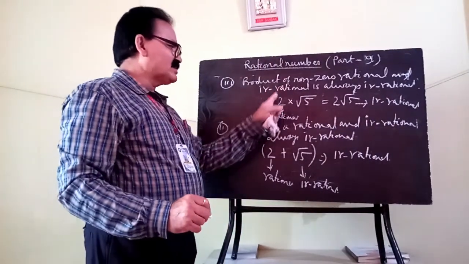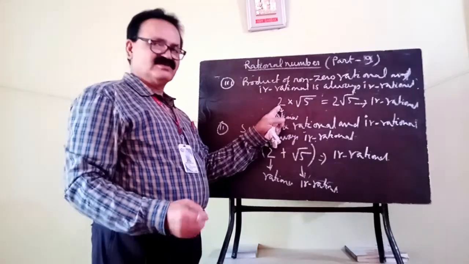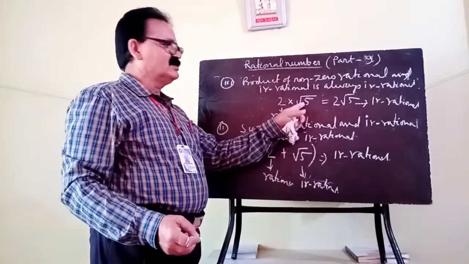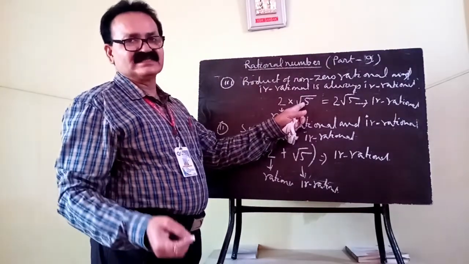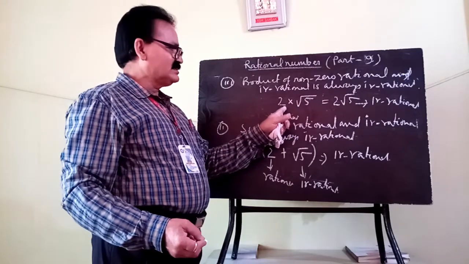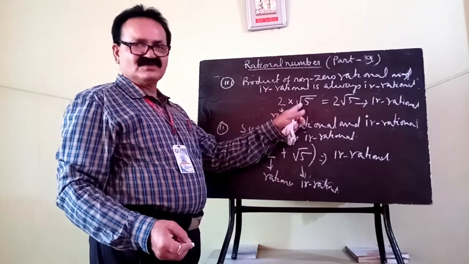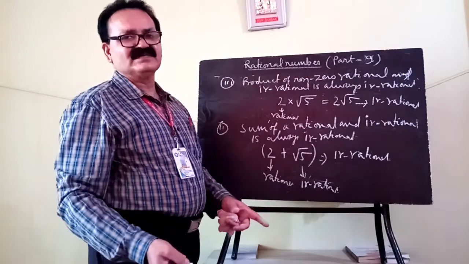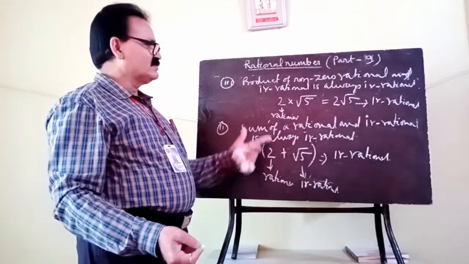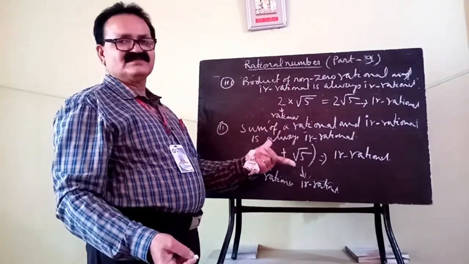Why non-zero? Because 0 is also rational, and 0 into irrational is always 0, which is rational. 0 is rational, when multiplied with root 5, the answer will again be 0. Anything multiplied with 0 is 0.